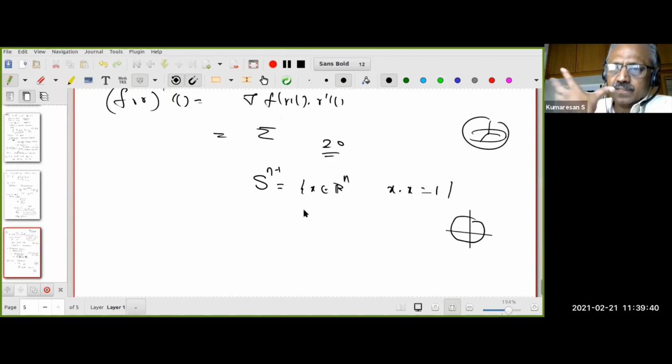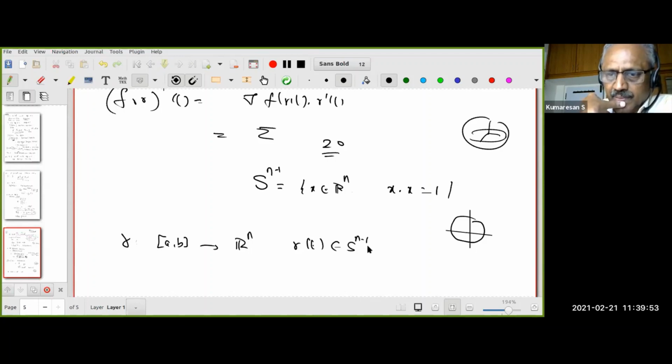So this is what we have, right? Now suppose I have a function gamma from (a,b) to R^n, but gamma always lies in S^(n-1). Do all of you understand this?